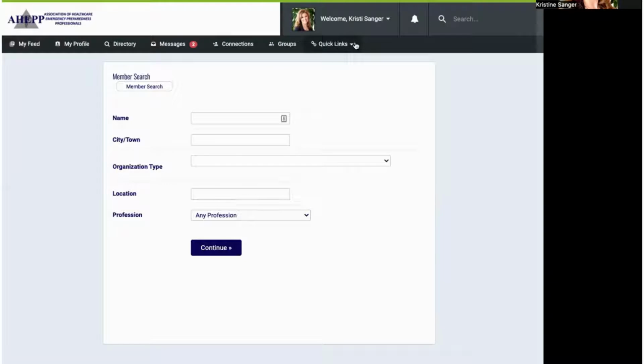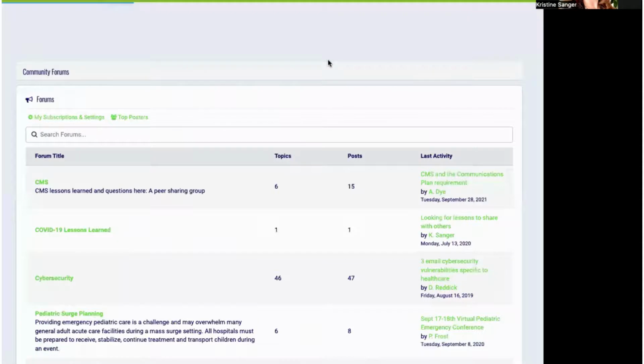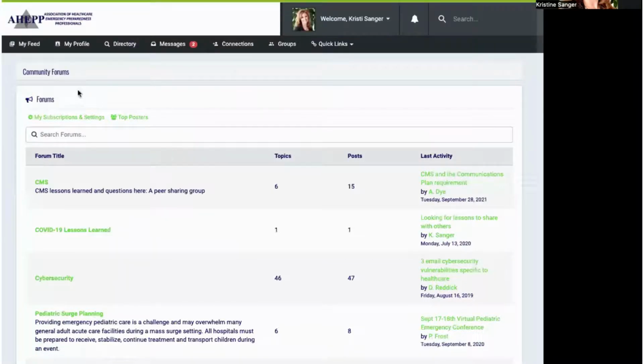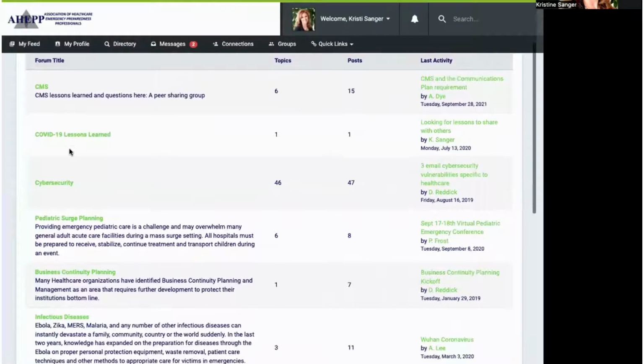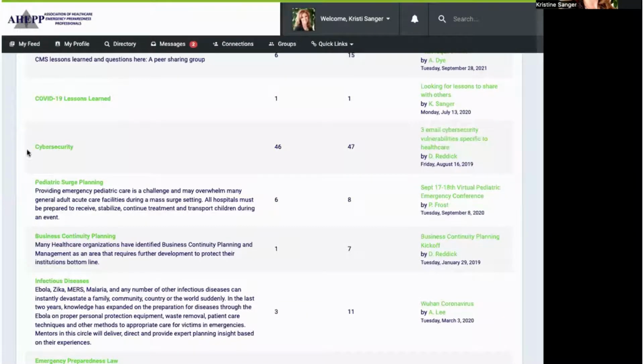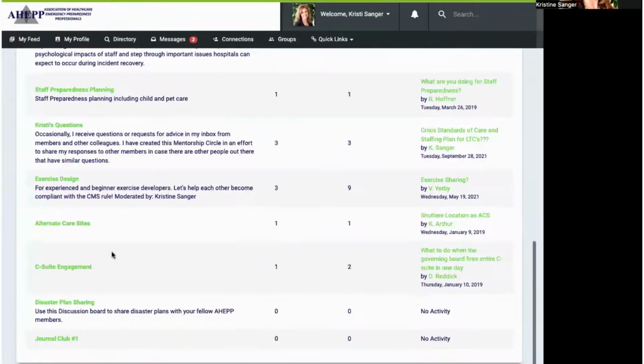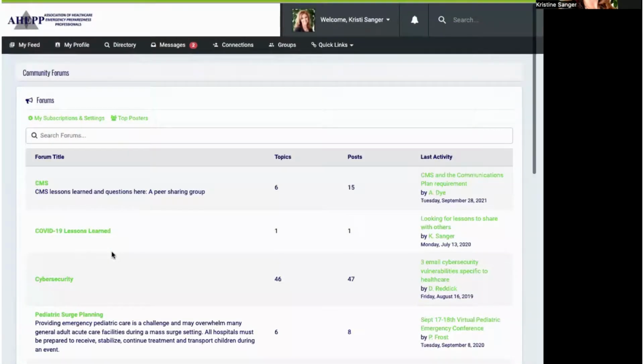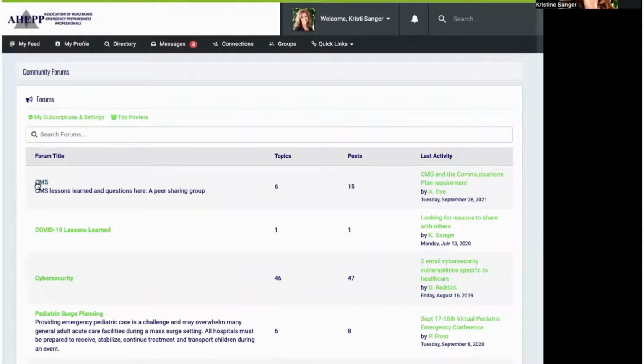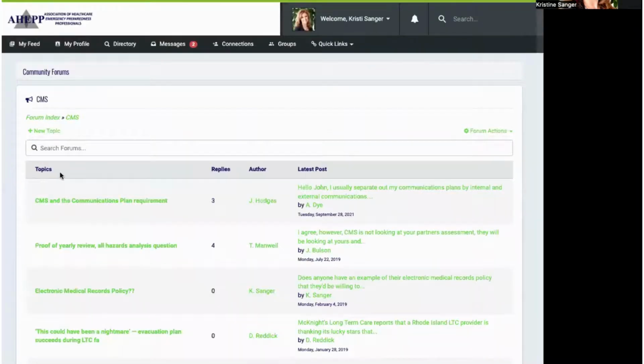Another feature of the new social platform is that it is going to be much easier to find the Career Center and our forums. Our forums, if you haven't participated in them in the past, are discussion groups on various topics. As you can see, we have CMS, COVID-19, cybersecurity, a pediatric surge, all kinds of various forums or discussion boards listed here. Once you click within the discussion board or the forum, there's various topics listed, and you can see what people have been talking about.